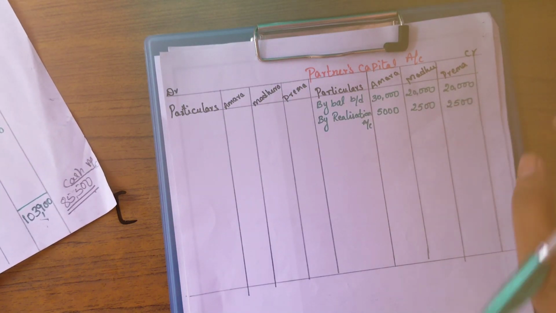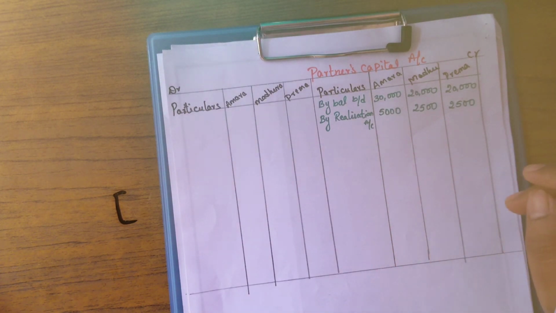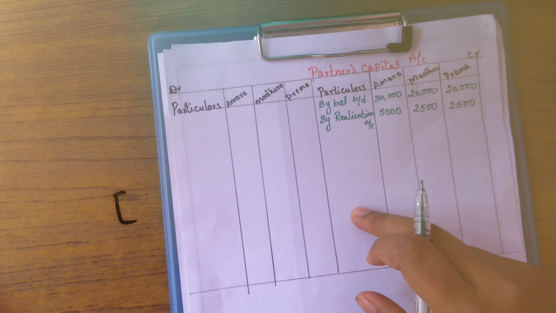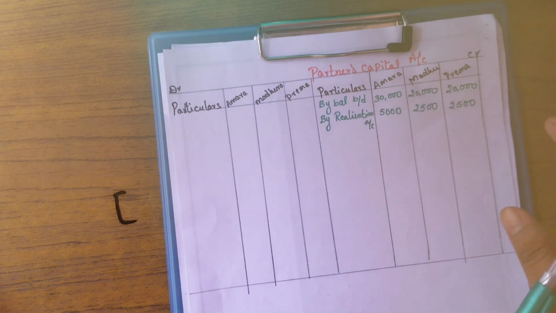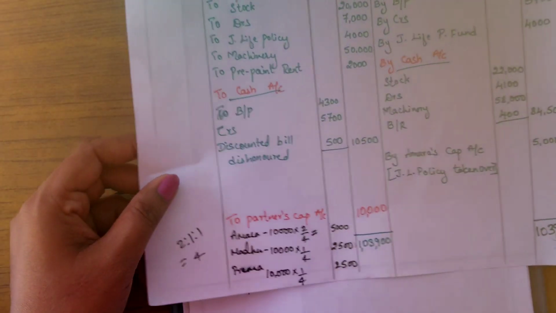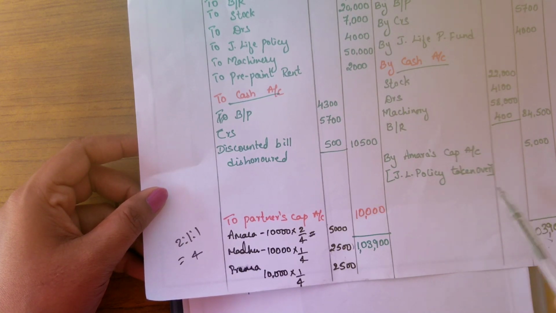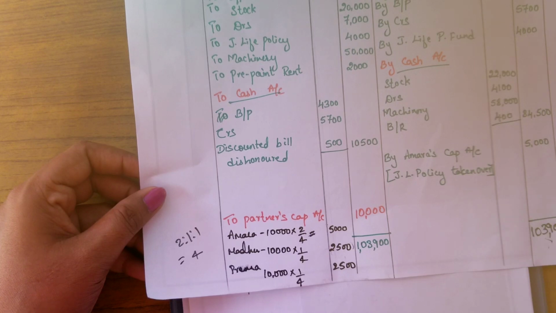Now these two things have been done. Any reserve fund or profit and loss, if they have given in the balance sheet, then those also should be shared here. Okay. Now in this problem there is no reserve fund and there is no profit and loss account in the balance sheet. So next, moving on, just cross check in the realization account. Any partner's capital is credited or debited. With that we can go ahead further.